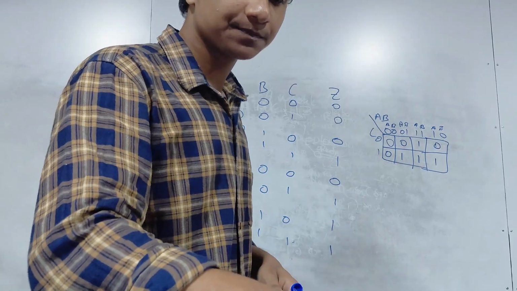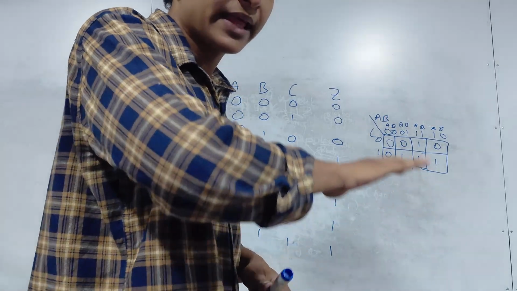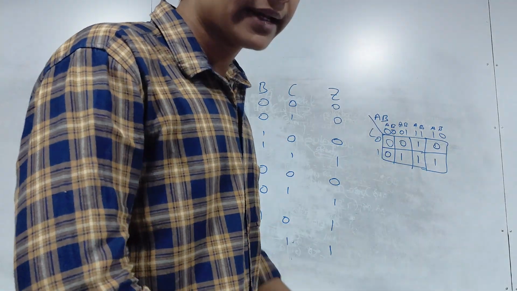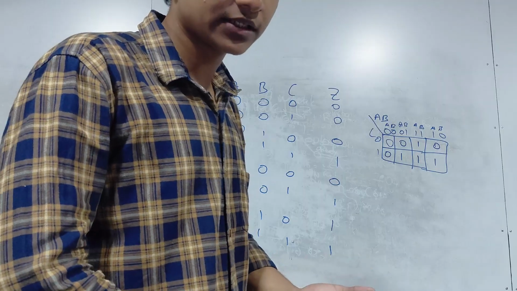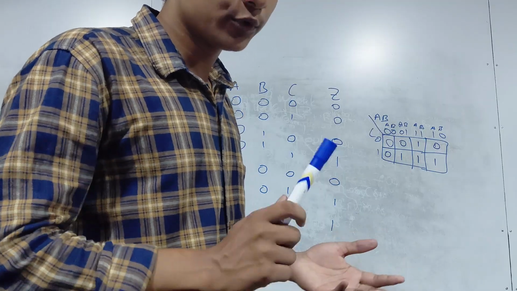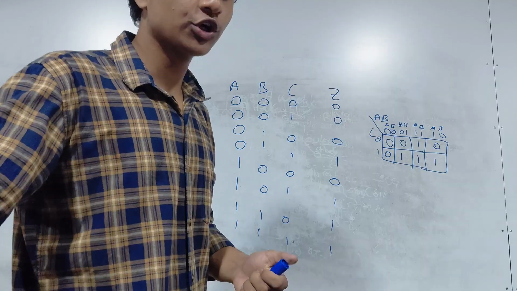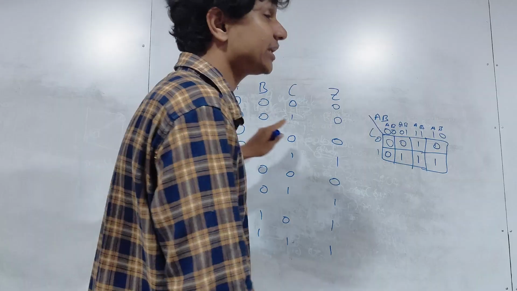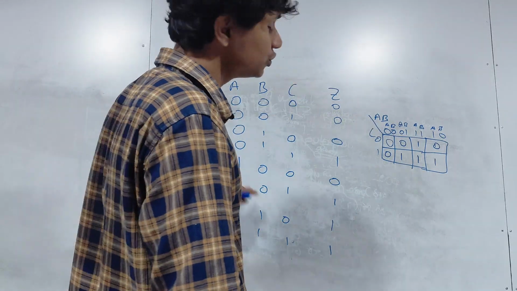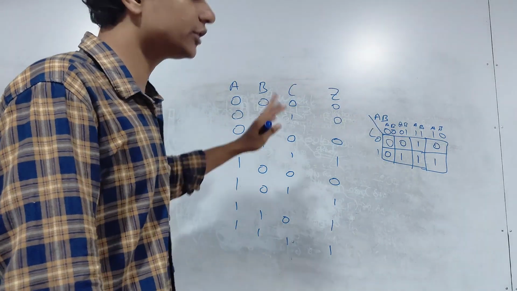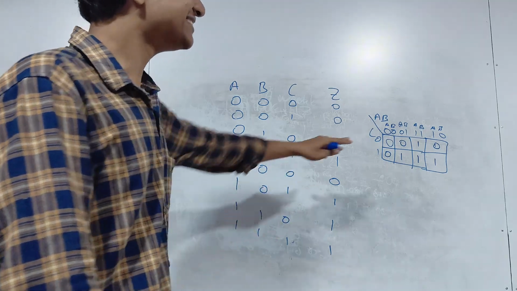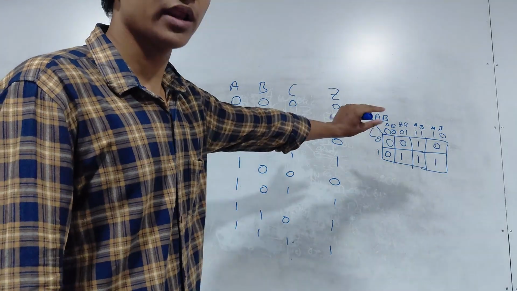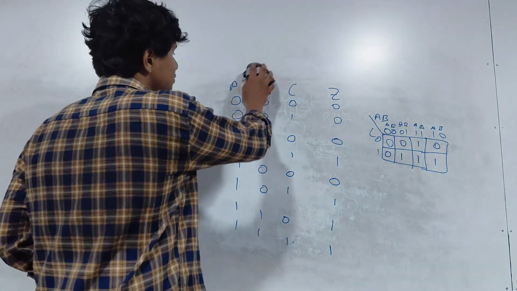The next part, it doesn't only say the K-map, it says: using the K-map, derive a simplified boolean expression for the output Z in a 3-input majority function. Now, since we have mapped the truth table into the K-map, we don't need to use this anymore. It is easier for us to use the K-map. Why? The truth table is very big, the K-map is small and easy to understand. Okay? So let's erase this.